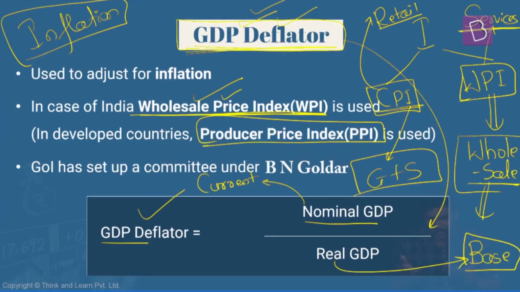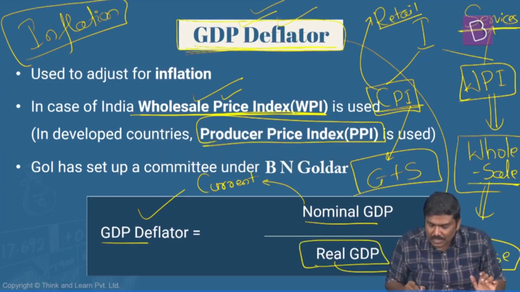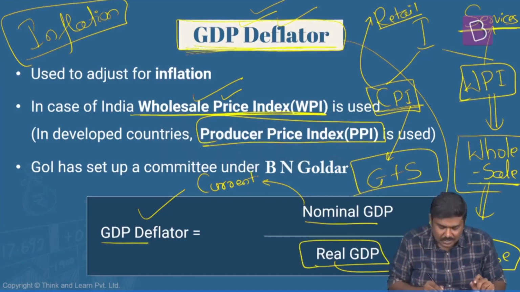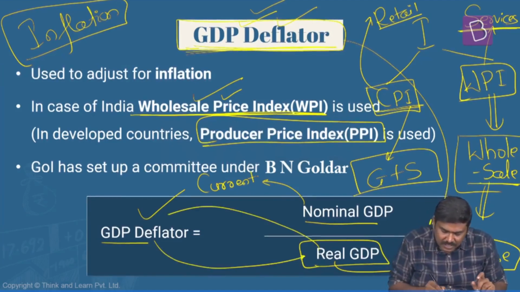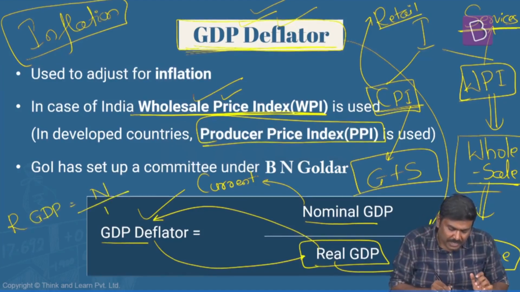But how is it possible? We must get the GDP deflator first, then we can go to the constant prices or base year prices. Please understand this. Generally, the deflator is put this side and real GDP is put this side. That is, real GDP is equal to nominal GDP divided by GDP deflator. This is the actual formula.